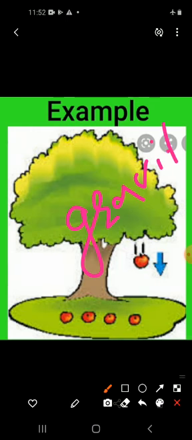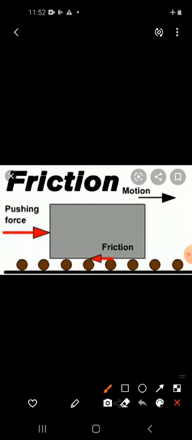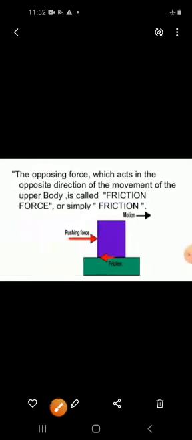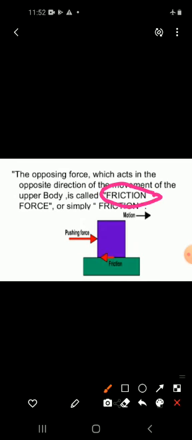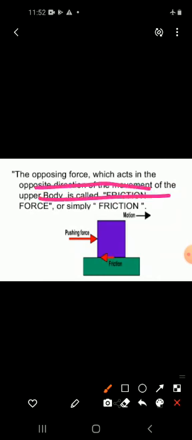Now we move towards the force of friction. When you roll a ball on a floor, it gradually slows down and stops. It stops due to the friction. So, the force that tries to stop a moving object is called the force of friction.